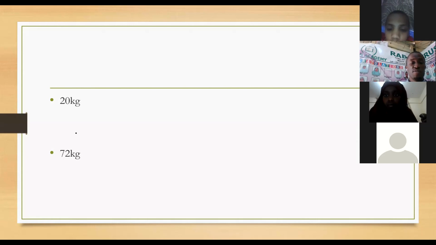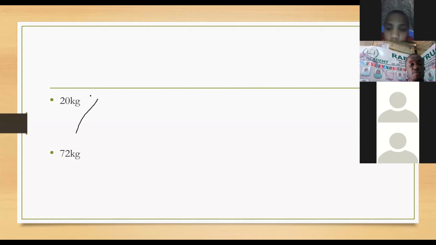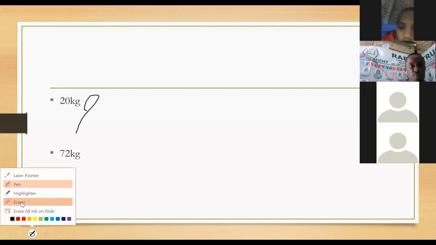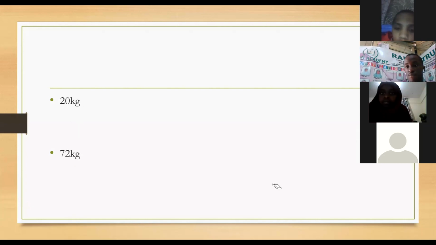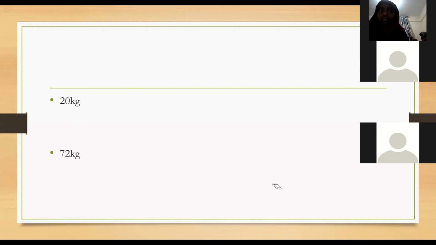Kama hatujaelewana hapo. Nasema ukishapewa swali, you've been given that question. Someone wants you to work out to convert 20 kgs to grams.